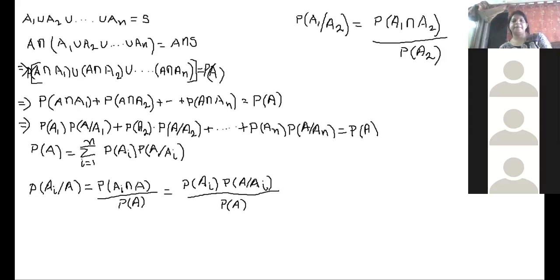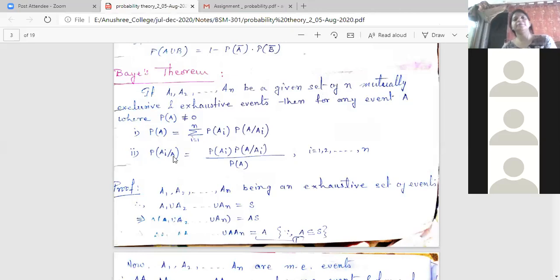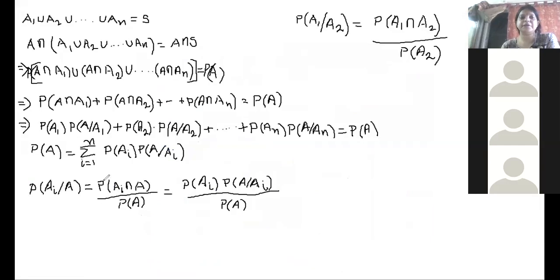See where we are. I go for the note. Probability of Ai given A will be probability of Ai into probability of A given Ai divided by probability of A, and that's what we have proved over here. First, utilizing the conditional probability, then the total definition will come from the conditional probability, then the numerator part is again replaced by utilizing the definition of conditional probability, and both the results are there with us.